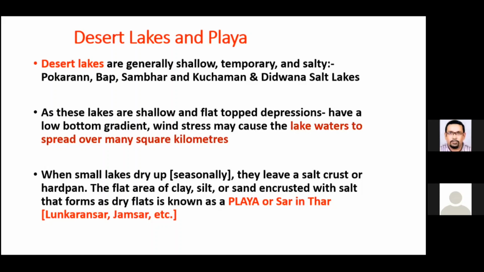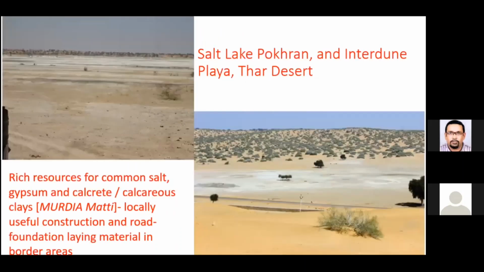So these are very common features in desert. Lunkaran Sar is a famous such playa deposit. Jamsar is a typical playa deposit which is producing a lot of gypsum in Thar Desert. So these are the features. Many of these interdune features, which are playas, have a lot of calcareous silty clay material, which is locally used, called Mudia Mati.